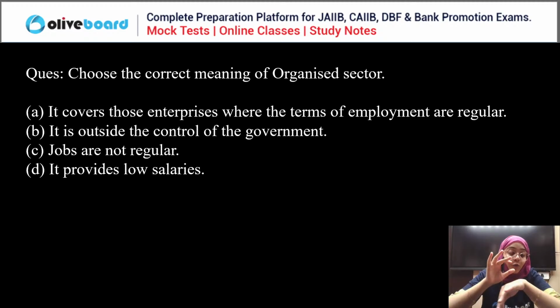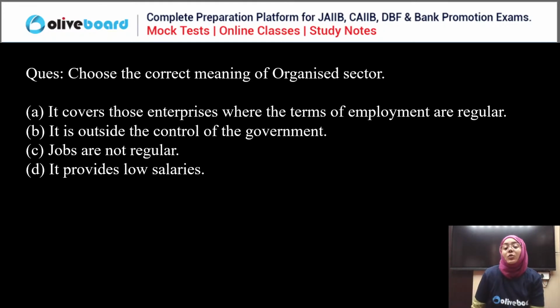Very simple. We have to choose the correct meaning of the organized sector here. Everyone, please answer this question. So Somnath is saying C, Swarna is saying A, Patan is saying A. Tarun, Harish, Shiv, Hemlata, answer this question, guys.